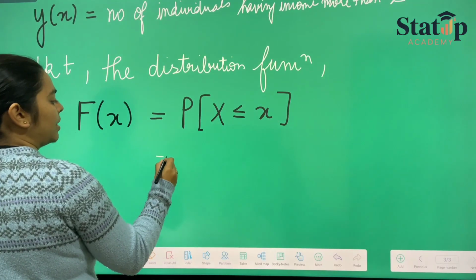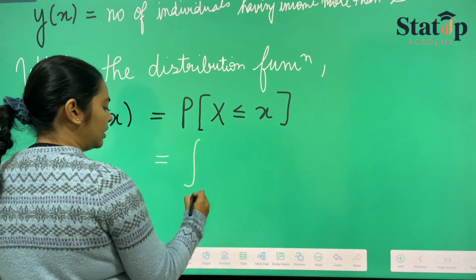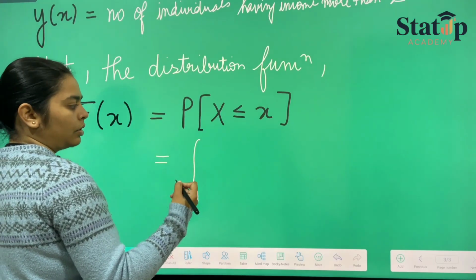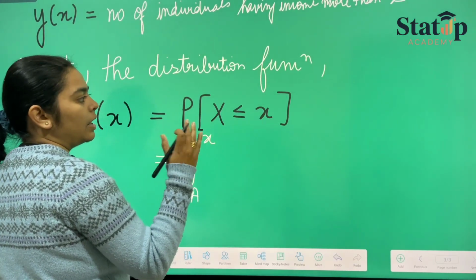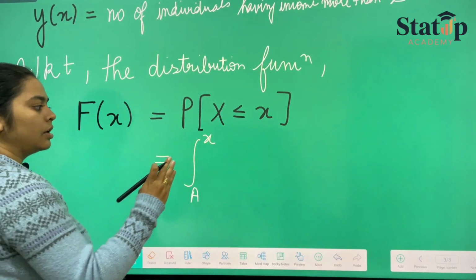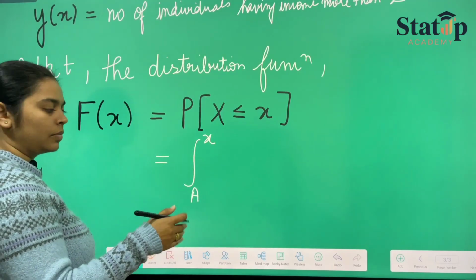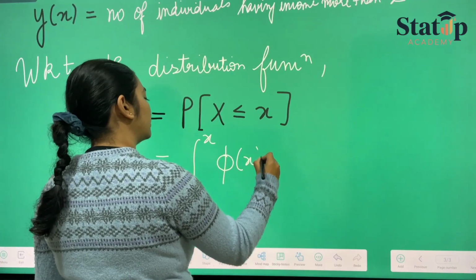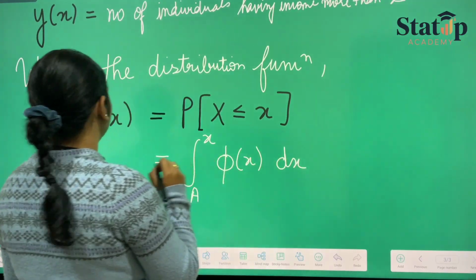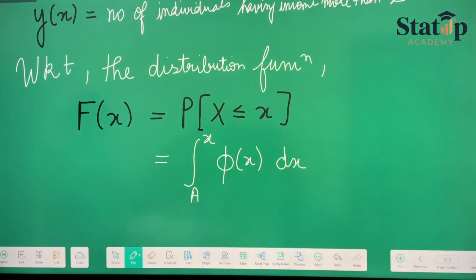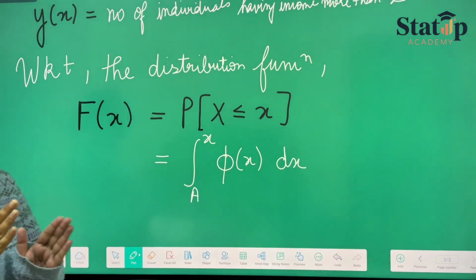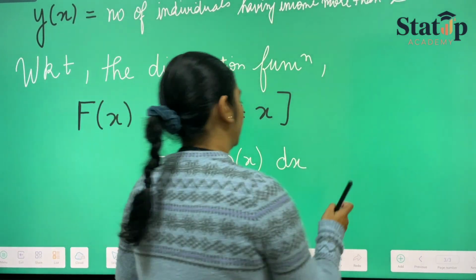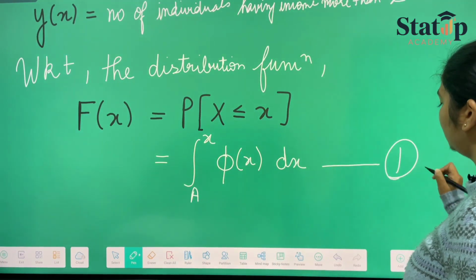This is the integration of phi x dx with x going from a to x, because capital X is less than x. This will be our distribution function for people having income less than x. Let us take this as equation number 1.